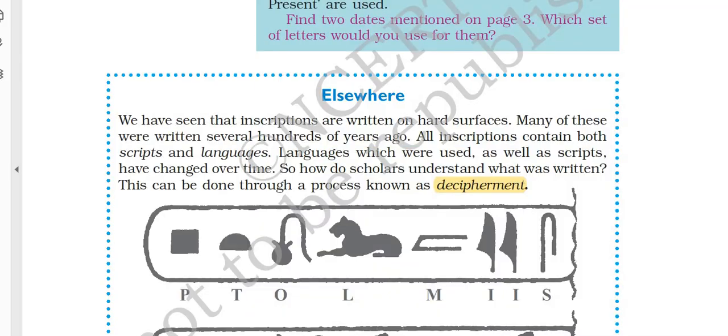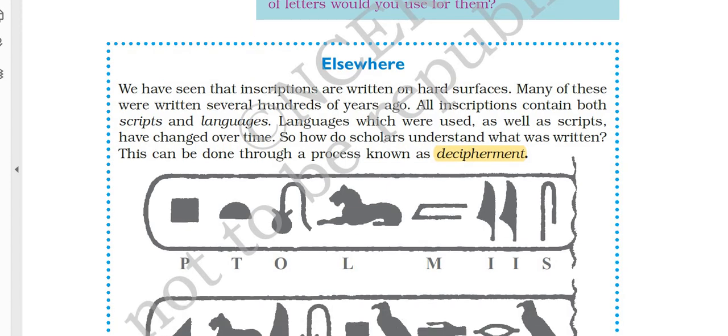And lastly, we come to this box called Elsewhere. Friends, in each and every chapter of the NCERT history books, you will find this box called Elsewhere, given at the end of the chapter. Till a few years ago, they never asked a question from this section. But if you see the question papers of the last two times, they have asked a question from this box. So you must not miss it, and just give it a reading, whatever is given there.